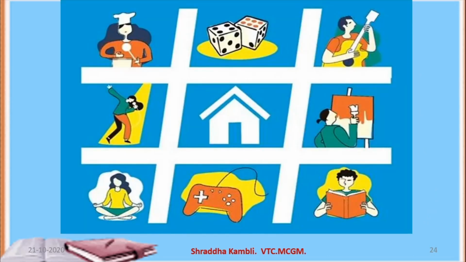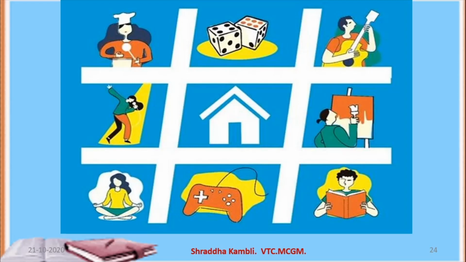What about today's life? Look at this. This is how we live our life today. We have a safe place to stay in. Okay? We have modern amenities and methods of cooking. In case you do not want to cook, you can still eat. You need not go hungry. You can play different types of games. You can sing, you can paint, you can read, you can play musical instruments, you can play online games in order to keep yourself entertained. So see, our life today has become so easy as compared to the life of ancient man.